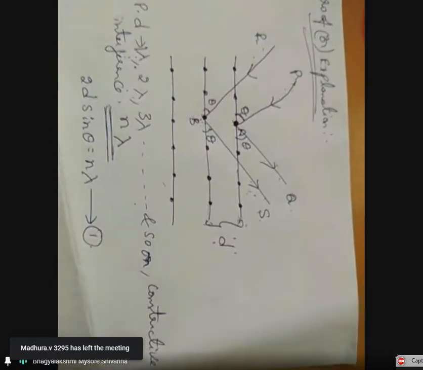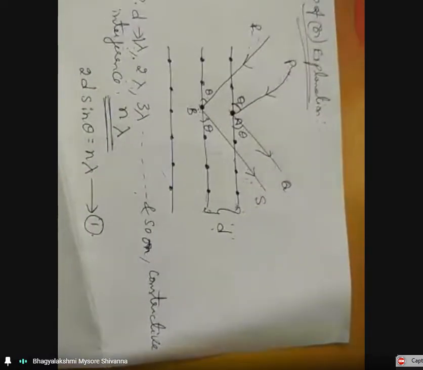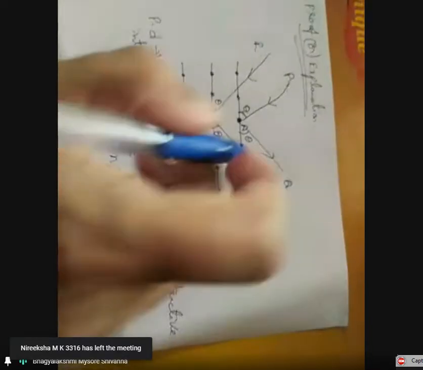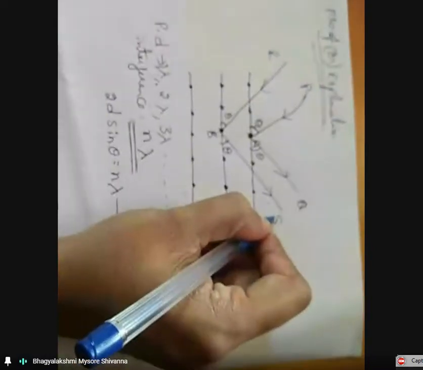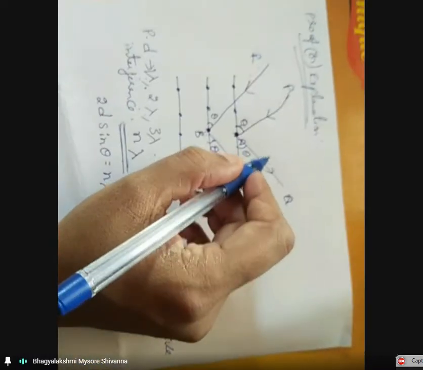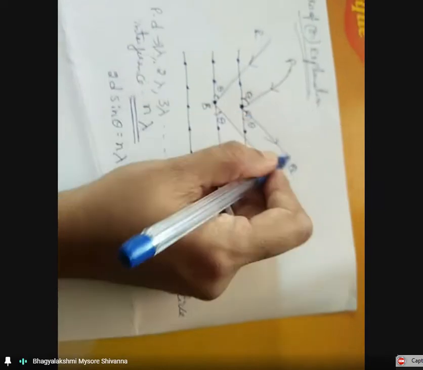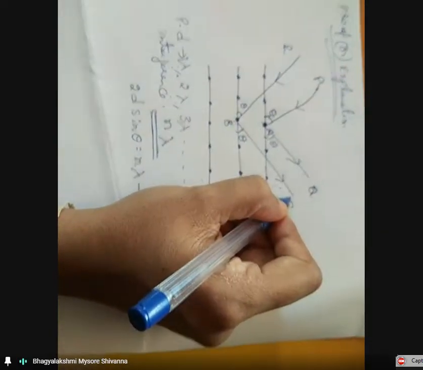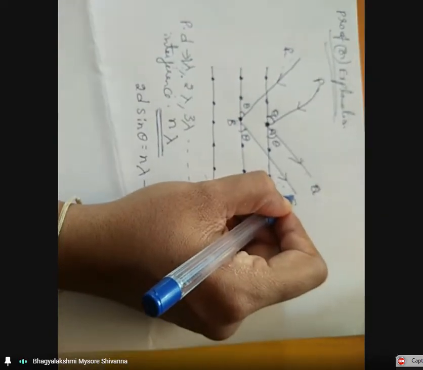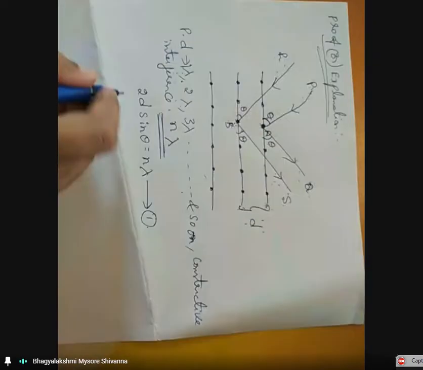This is equation 1. Now the path difference between the reflected X-ray beams AQ and BS. Both are the reflected X-ray beams. So this path difference is given by